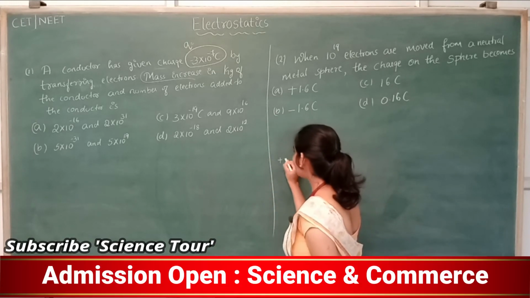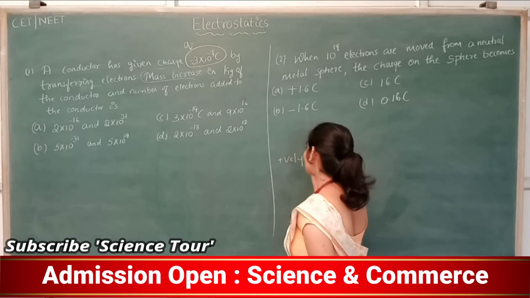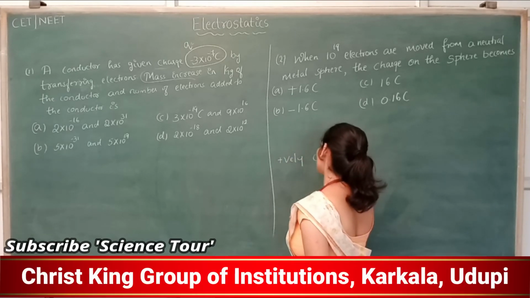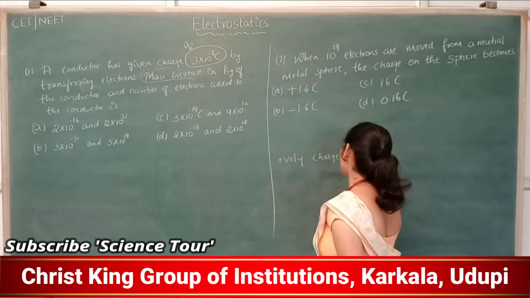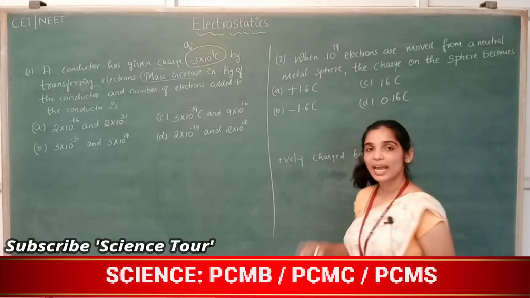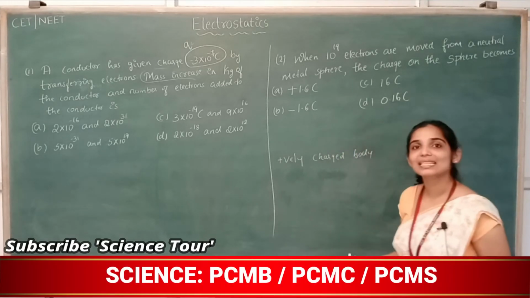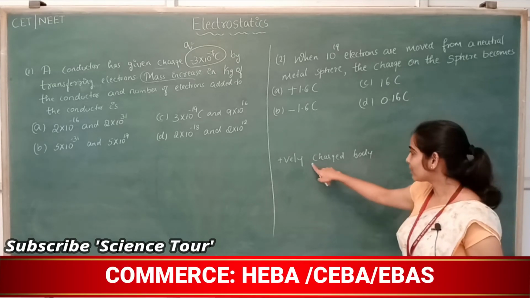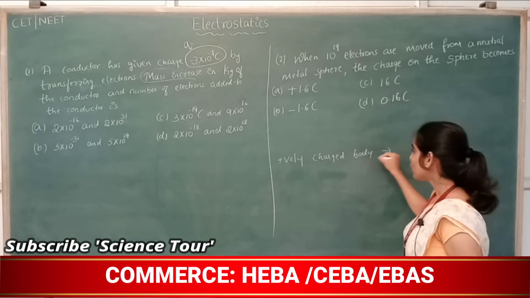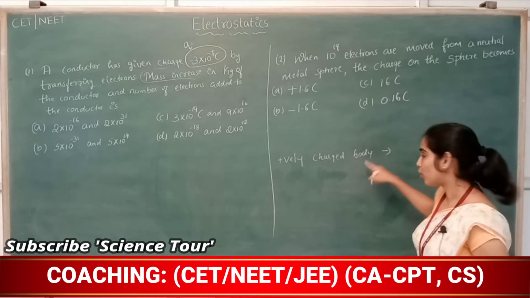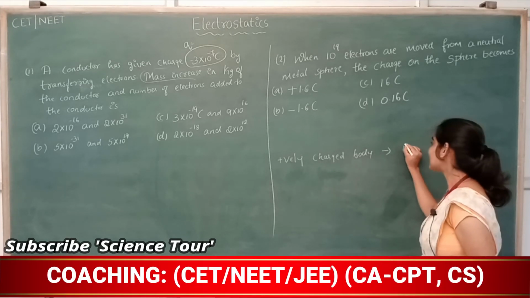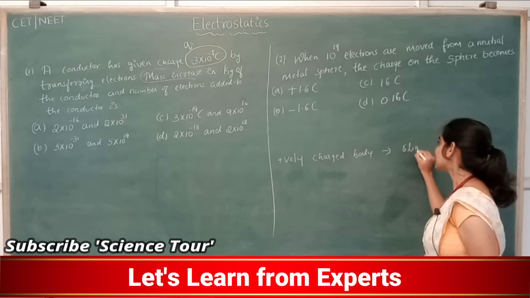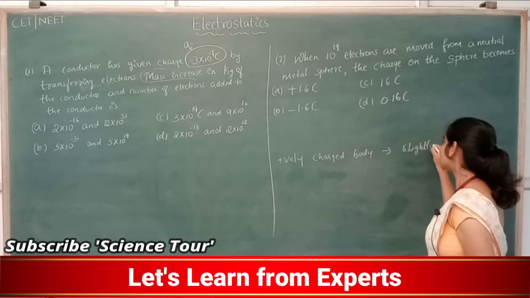So a positively charged body will have an excess of protons, meaning a deficiency of electrons. We know that, right? There will be fewer electrons. So a positively charged body, its mass will be slightly reduced.